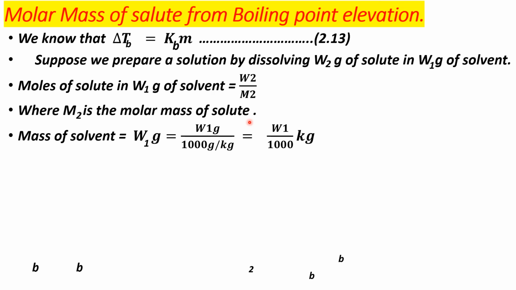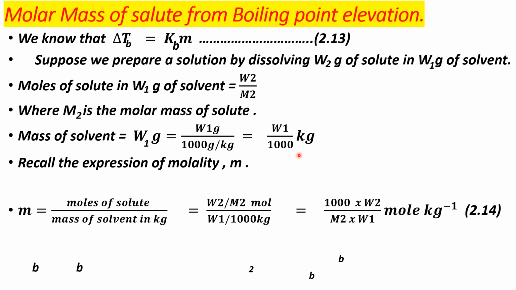Therefore, the mass of solvent is W1 gram. You simply write W1 gram upon 1000 gram per kg, which is equal to W1 upon 1000 kg. Recall the expression for molality, that is small m. We know that small m is equal to the number of moles of solute divided by the mass of solvent in kg, that is W2 upon M2 moles upon W1 upon 1000 kg, which is equal to 1000 into W2 upon M2 into W1 moles per kg.